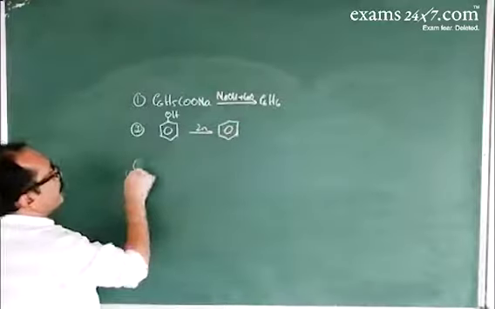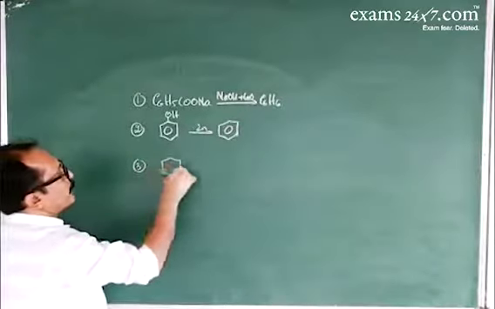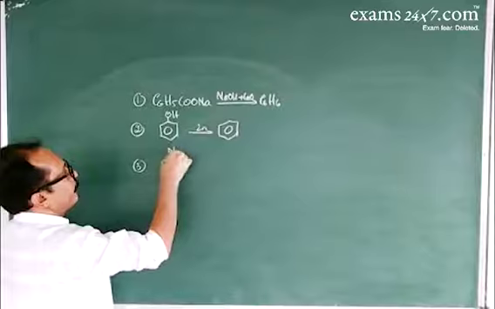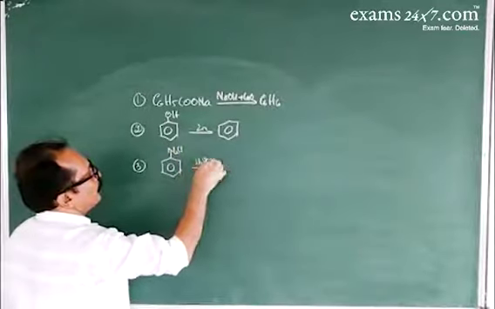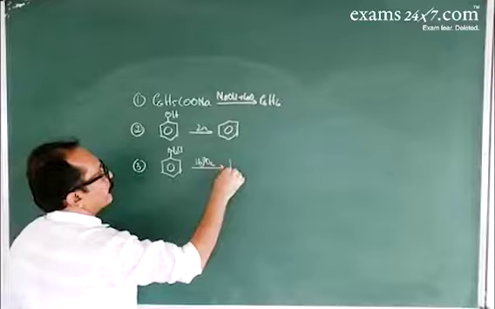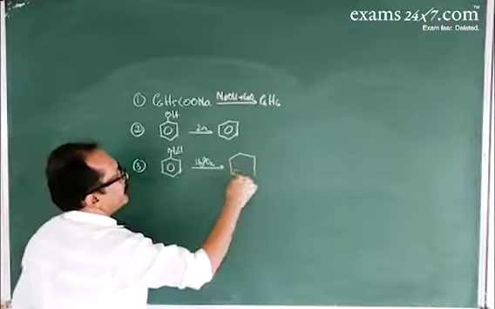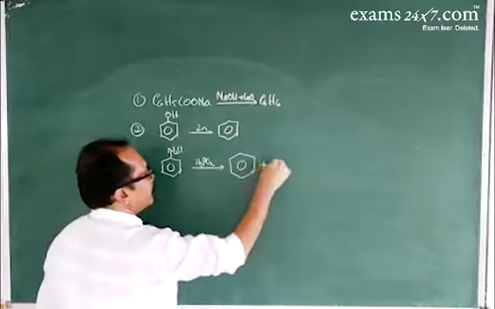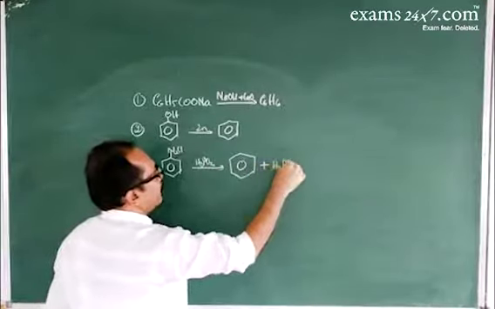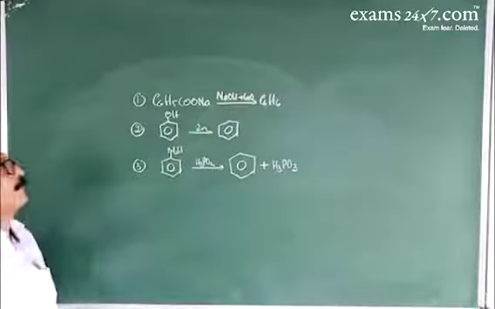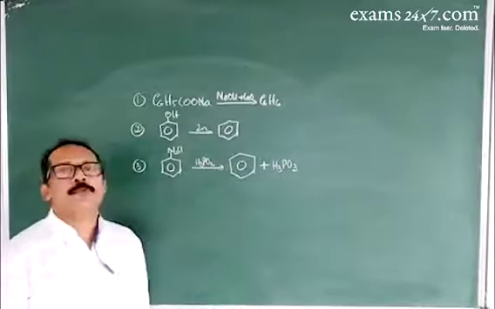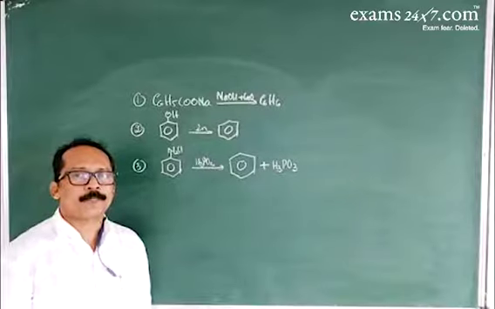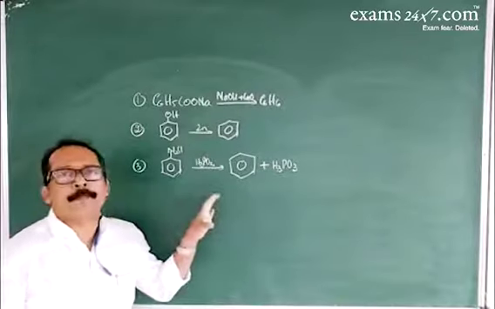Then benzene diazonium chloride on treating with H3PO2, hypophosphorous acid, gives benzene, and here the byproduct is H3PO3. Or using acetylene, when acetylene undergoes polymerization, that gives benzene. So these are different methods in the preparation of benzene.